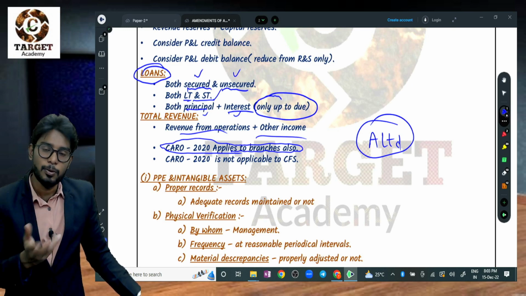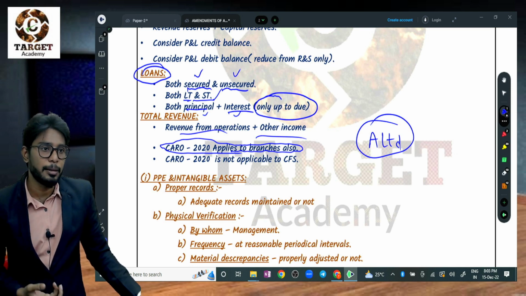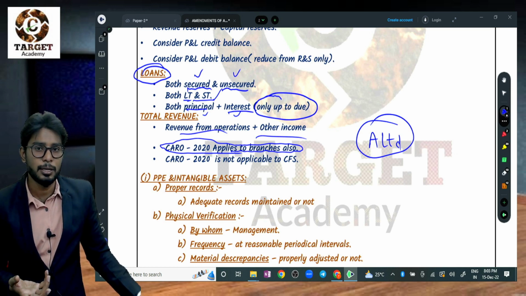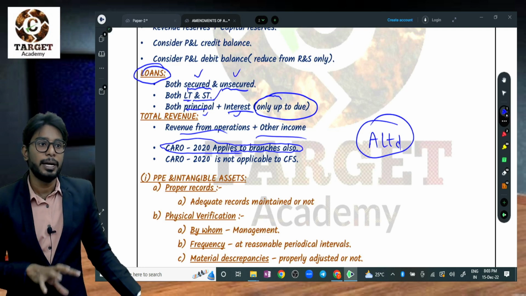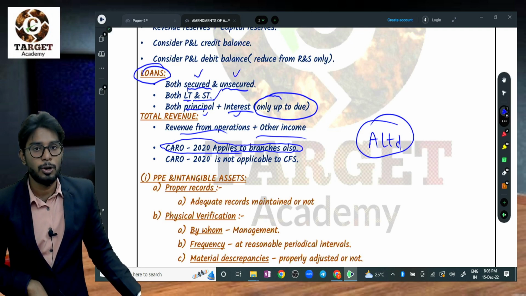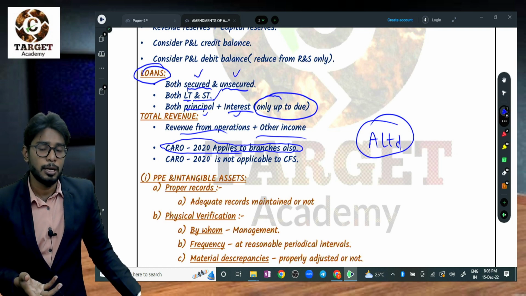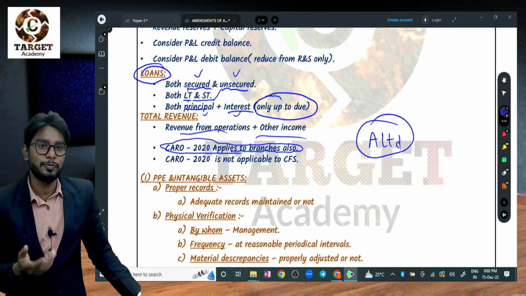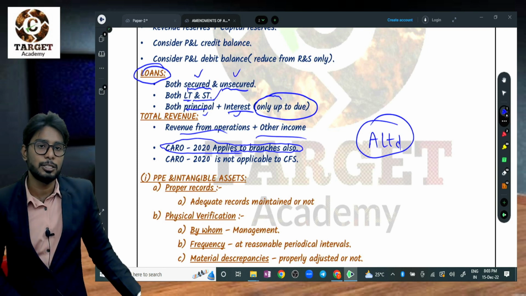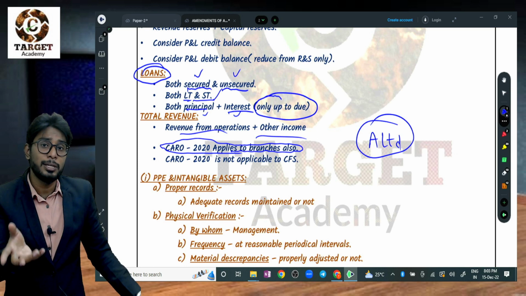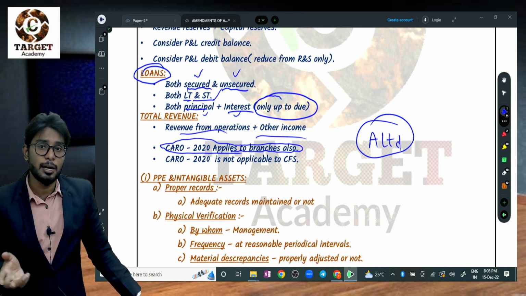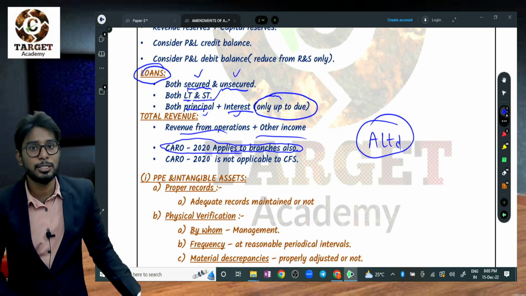Company means including branches. While calculating paid up capital and turnover, you have to take the entire company's turnover, not just the head office. You need to take the branch turnover also. By taking the overall turnover, then decide whether CARO is applicable or not. If it is applicable, then it is also applicable to the branch. For example, the branch turnover is only 10 lakhs, but the entire company turnover is 100 crores. Then CARO is applicable to the branch financials also.